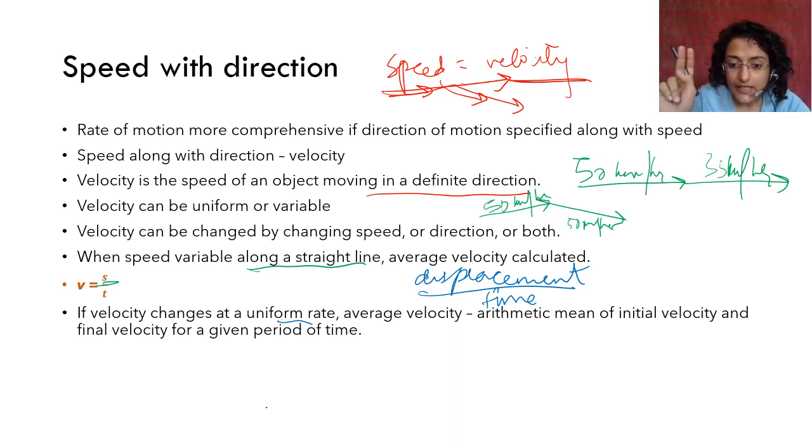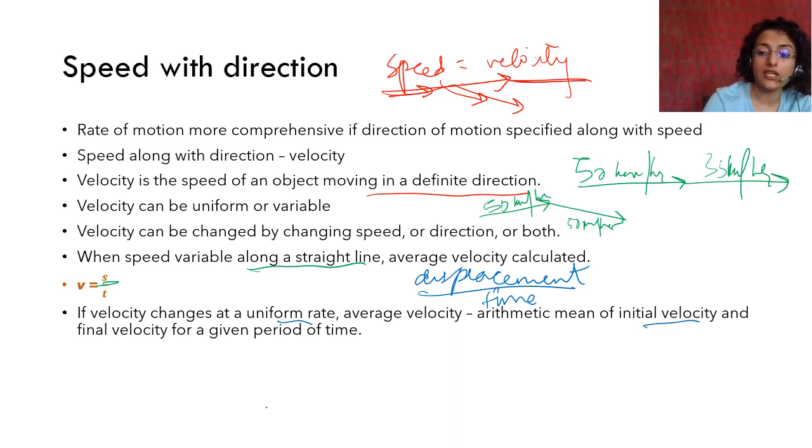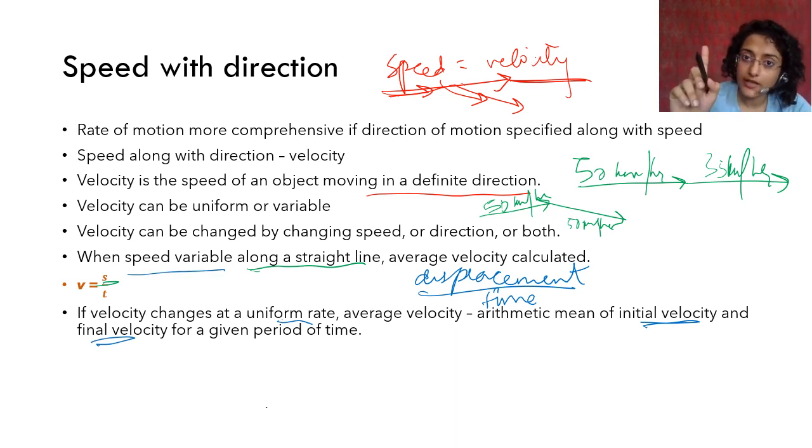And if such is the case, then we calculate the average velocity by using the arithmetic mean of initial velocity and final velocity. Here we were talking about speed changing along a straight line. That is why we take total distance upon total time.